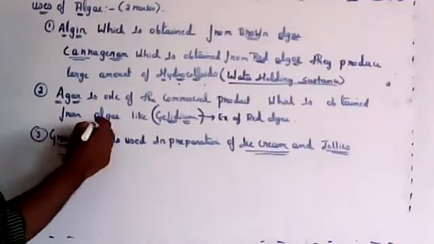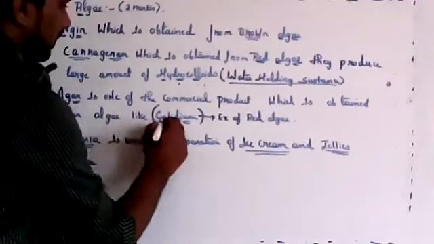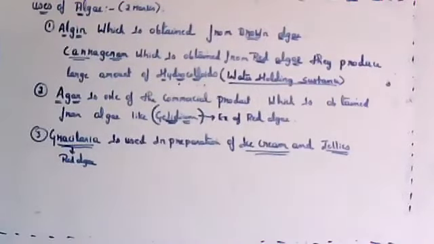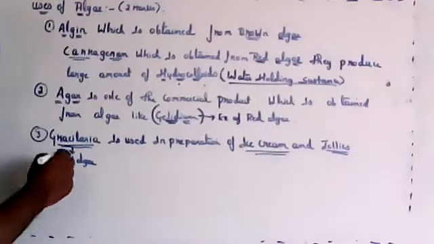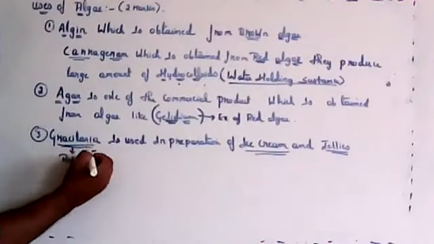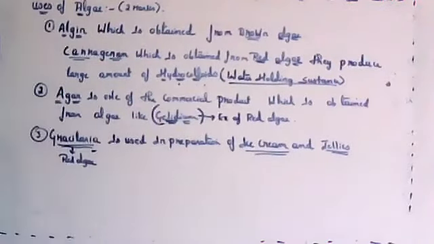Agar is one of the commercial products obtained from algae. Gelidium is used in preparation of agar. Gracilaria is used in preparation of ice cream and jellies. Gracilaria belongs to red algae, and Gelidium belongs to red algae.